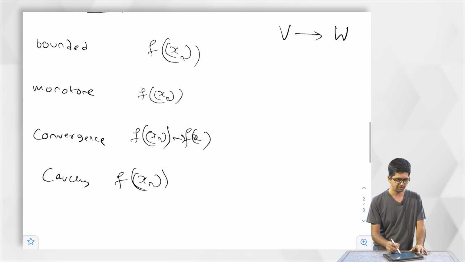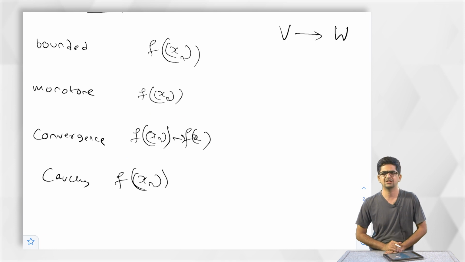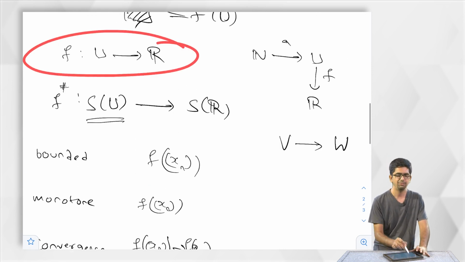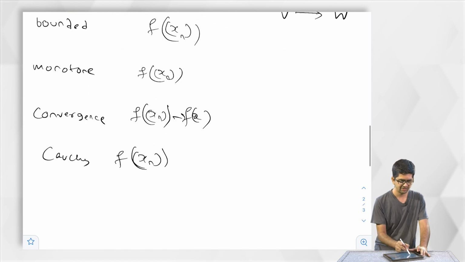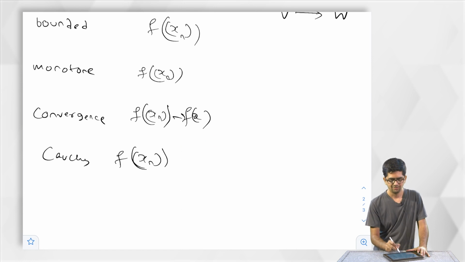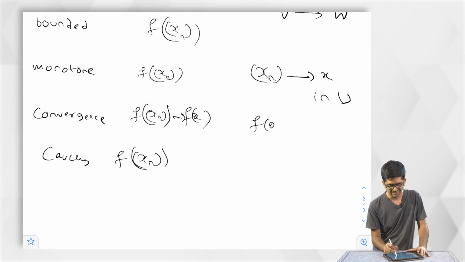So now let us proceed to convergence. Convergence, we don't see any issue as of now. So let us first focus on convergence. A function f is nice with respect to convergence if this happens. What is this? For any convergent sequence in U, we have the image is a convergent sequence, of course in R.